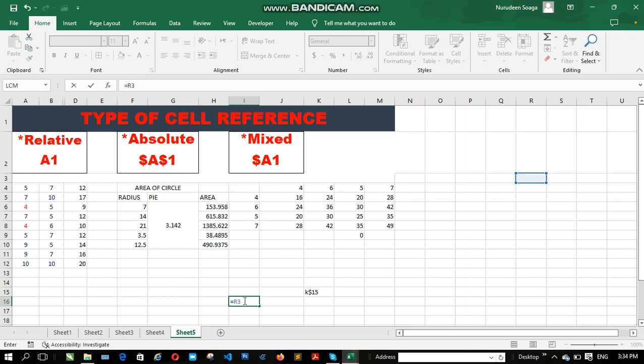going back to relative cell referencing. If I want to lock it by pressing function key F4, it will lock it. If I press it again, it will unlock the column and lock the row. If I press function key F4 again, it will unlock the row and lock the column. So this is how to go about using your function key to unlock or lock a column or a row. Thank you.